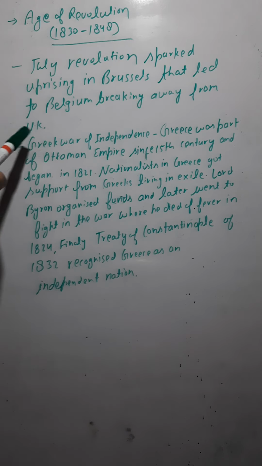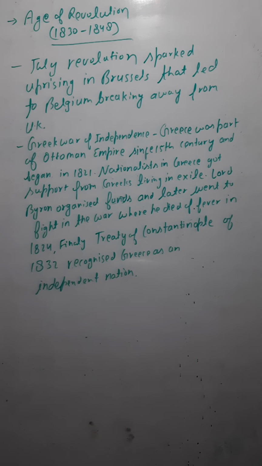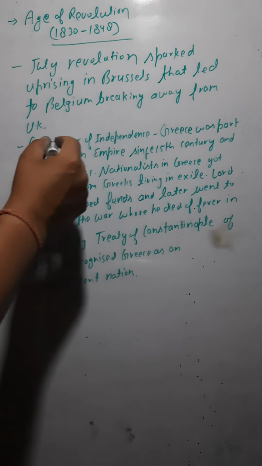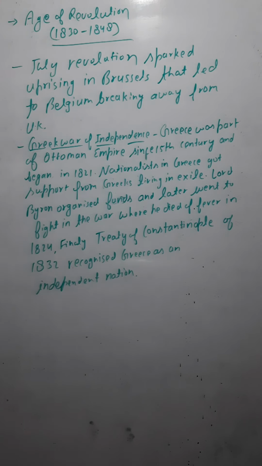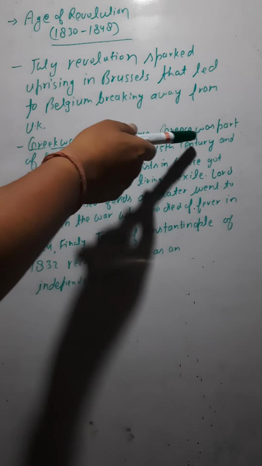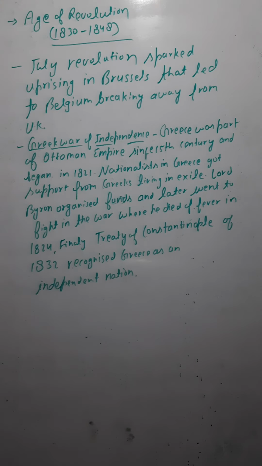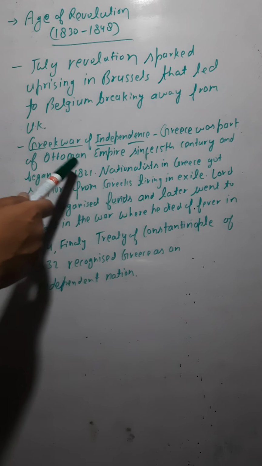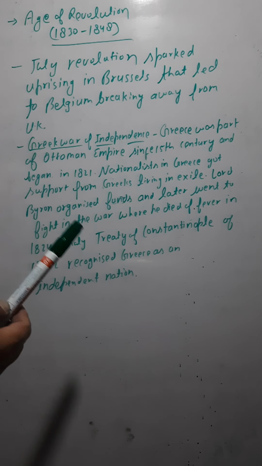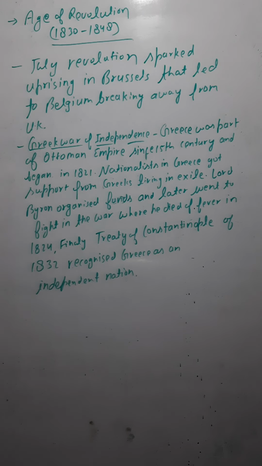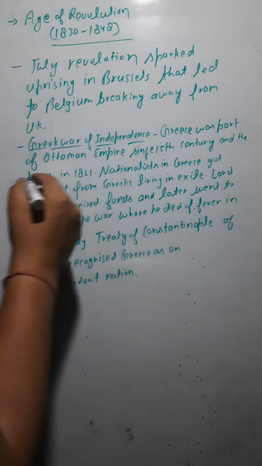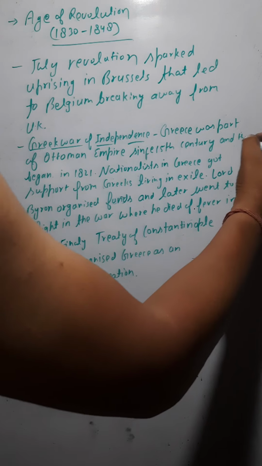The same sort of revolution took place in Greece also. This is known as the Greek War of Independence. Greece had been part of the Ottoman Empire since the 15th century, and the struggle began in 1821.